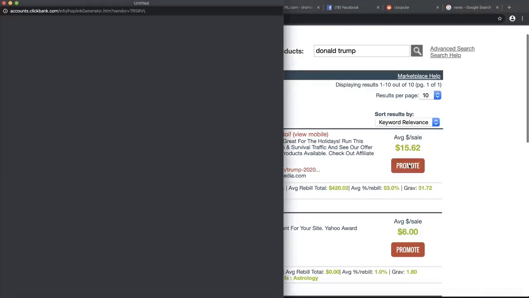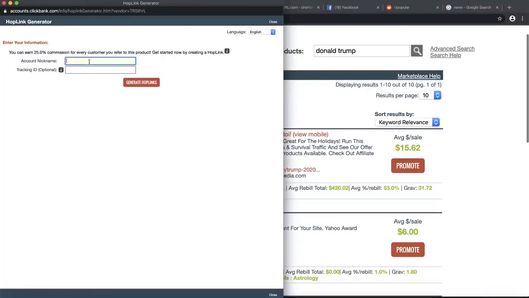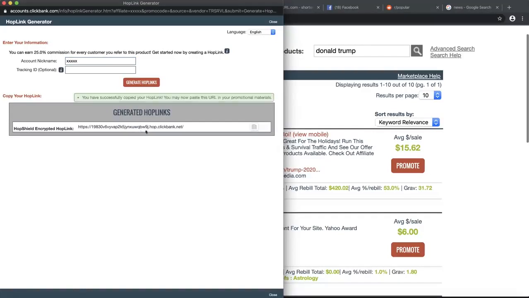So let's click on promote, and you want to enter your affiliate ID right here. Basically this is how ClickBank knows that you have sent the sale to them. So when you enter your ClickBank ID right here and click on generate hop link, you are going to get this particular and special affiliate link that you're going to use to let ClickBank know that you have sent the sale if they purchase the product. So you're going to earn a sale only if the customer buys the product.